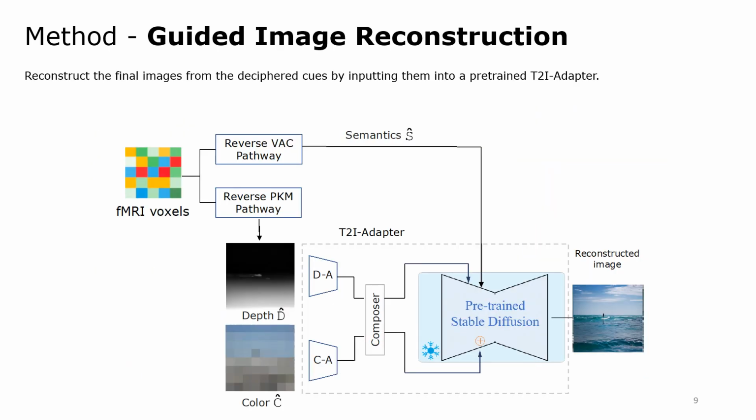Given the deciphered semantics, depth, and color cues, we formulate reconstruction as a conditioned image generation problem. We leverage here the powerful Stable Diffusion using a pre-trained T2I adapter to inject the semantics, depth, and color cues as guidance of the generative process. The resulting image is the output of DREAM.